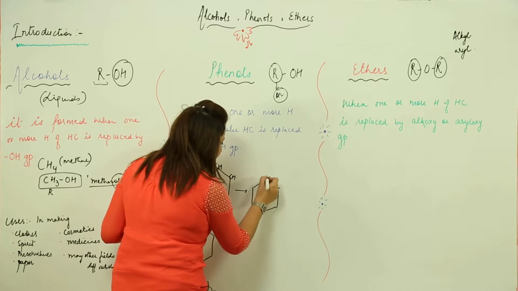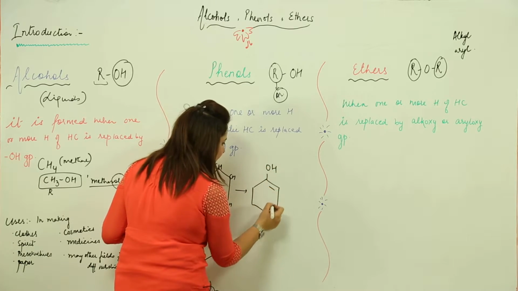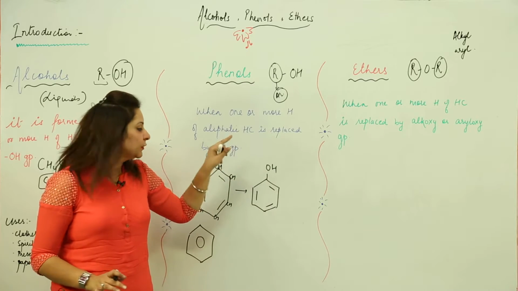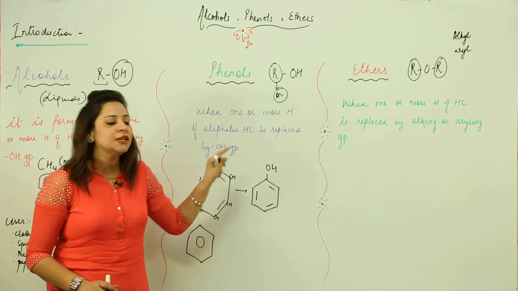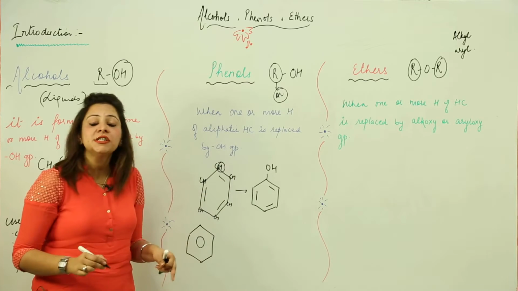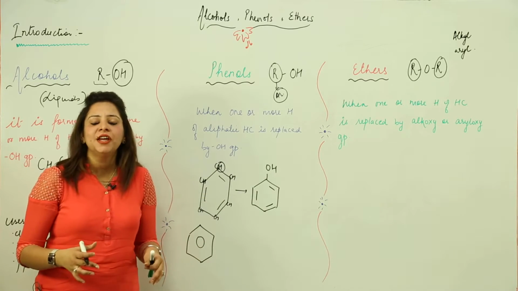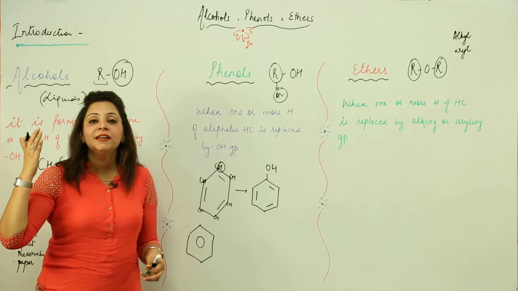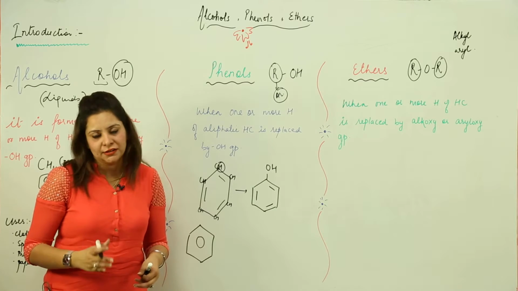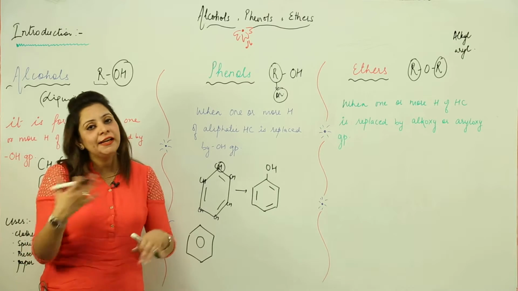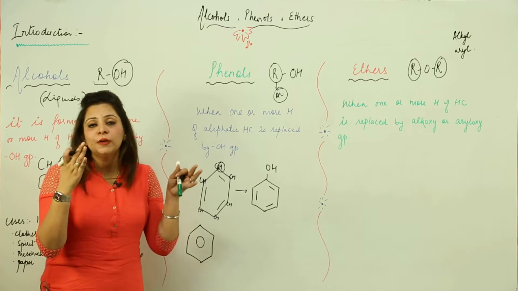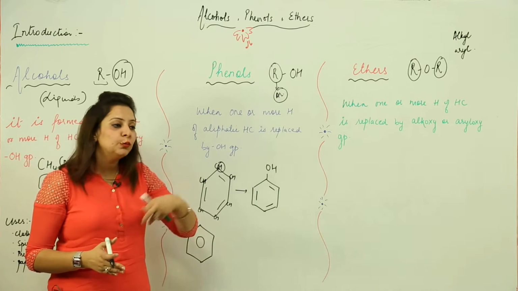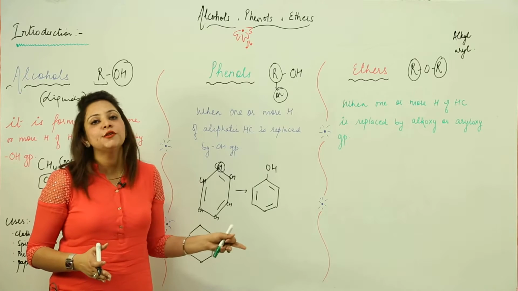So what I did, I just added one OH group, everything remains the same. And this OH has just replaced this hydrogen. Whenever we are adding a certain group or taking out a certain group, what we have to consider is that the tetravalency of carbon should not get affected. Carbon is tetravalent, we cannot exceed its valency and we cannot decrease its valency, so its valency has to be satisfied. Whenever you are adding or removing something, take into account that the valency of the carbon should be 4.